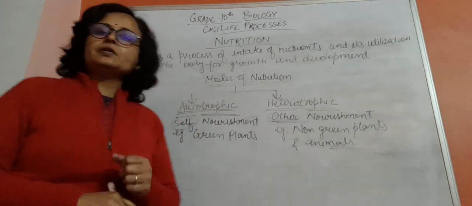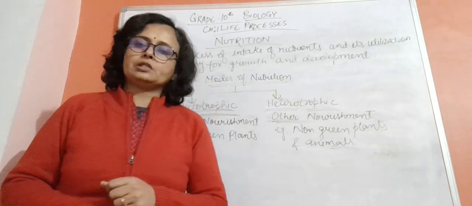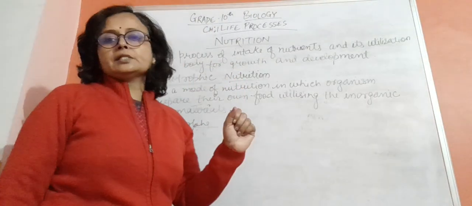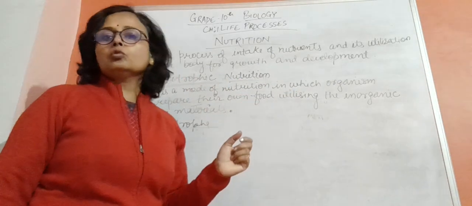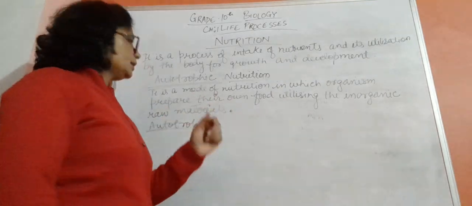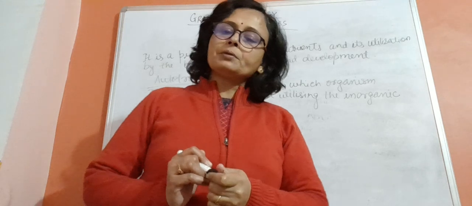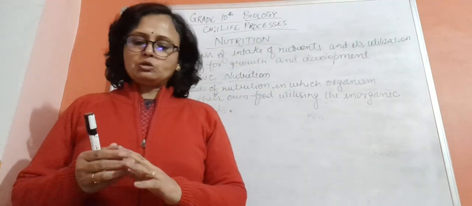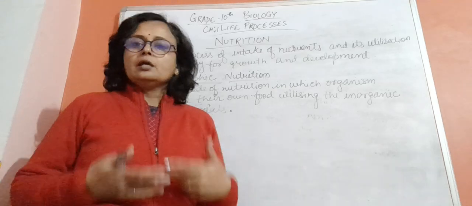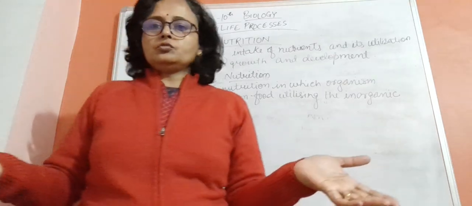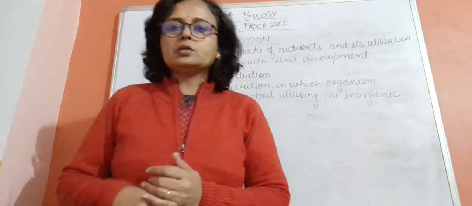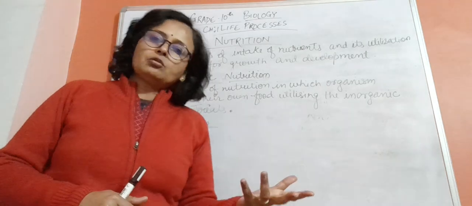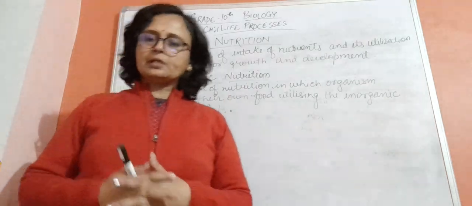So in this video, we are going to discuss in detail what is autotrophic mode of nutrition. Autotrophic mode of nutrition is a mode of nutrition in which organisms prepare their own food by utilizing the inorganic raw materials. That means organisms make their own food. How? By using the raw materials. Just as we humans cook our food by using so many kinds of raw materials, autotrophs also need raw materials to prepare their own food.